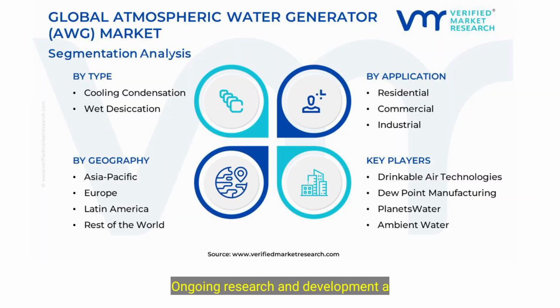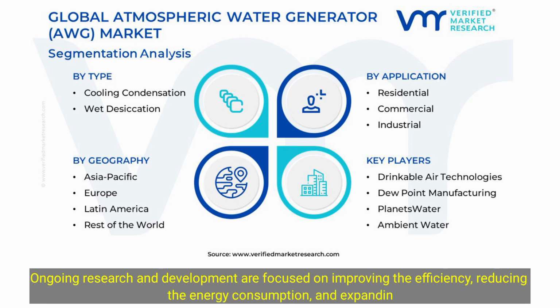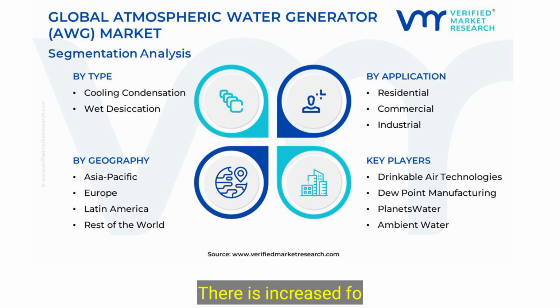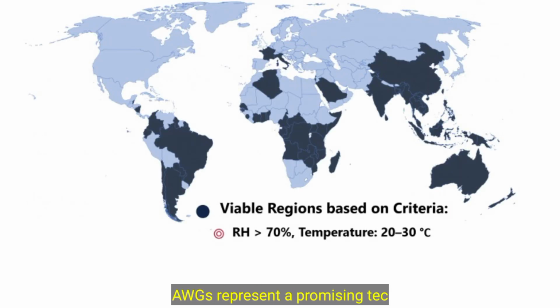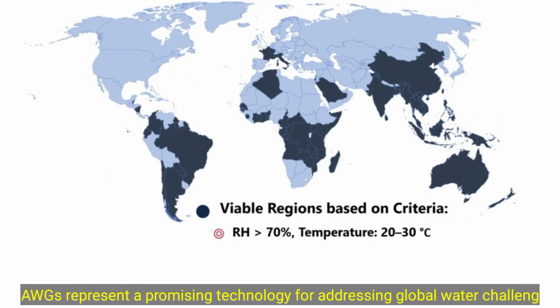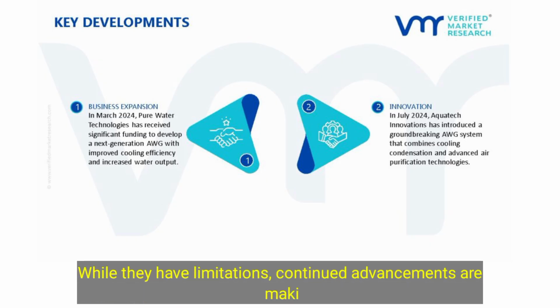Ongoing research and development are focused on improving the efficiency, reducing the energy consumption, and expanding the applicability of AWG technology. There is increased focus on making these devices more sustainable. AWGs represent a promising technology for addressing global water challenges. While they have limitations, continued advancements are making them a more viable and sustainable solution.